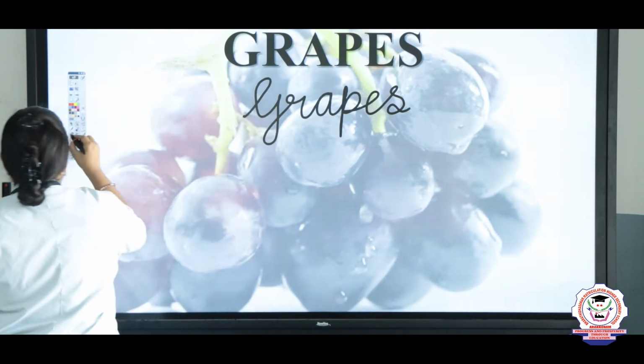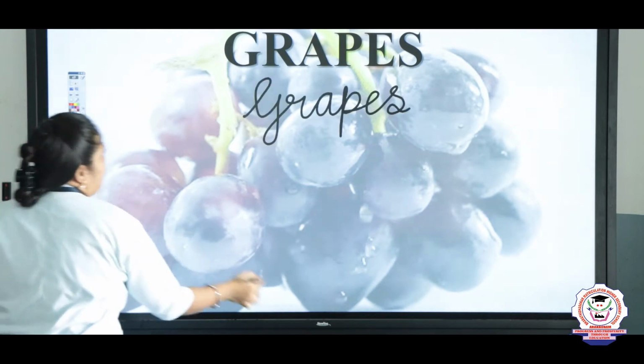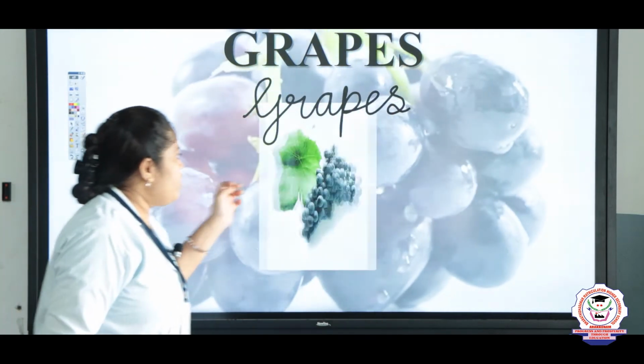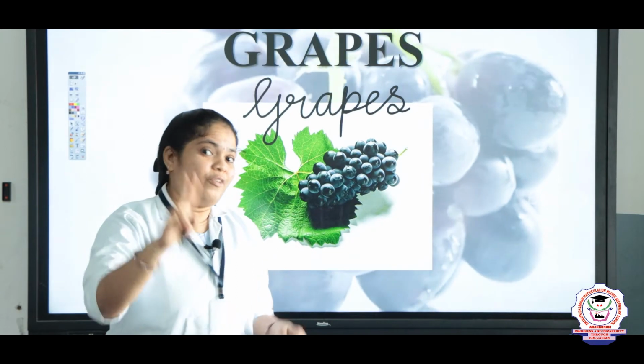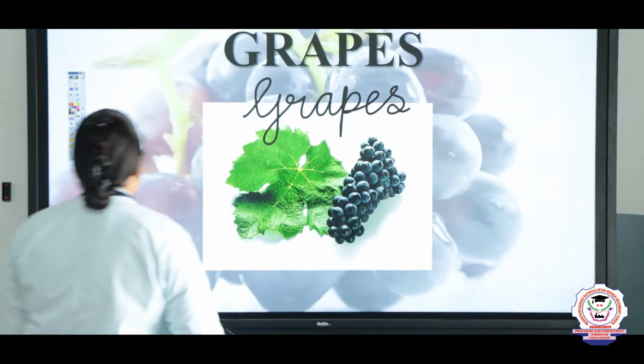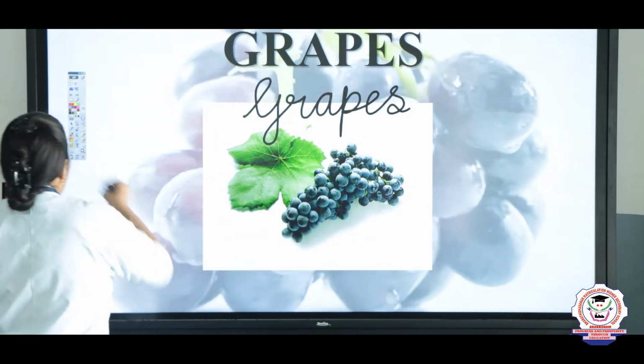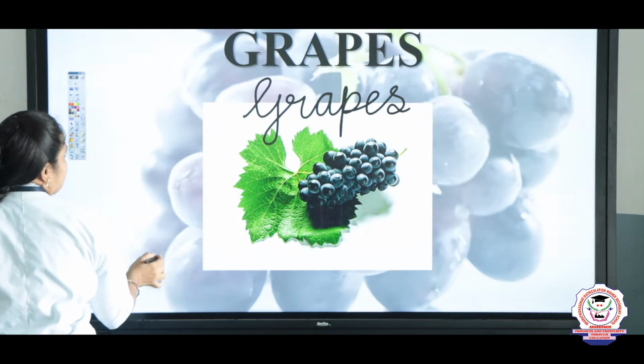So, let's see the image of the grape. See here, this is the image of the grape. We have 2 colors of grape. One is a black grape and another one, a green grape, is also available, but black grape has more medicinal power than a green grape.